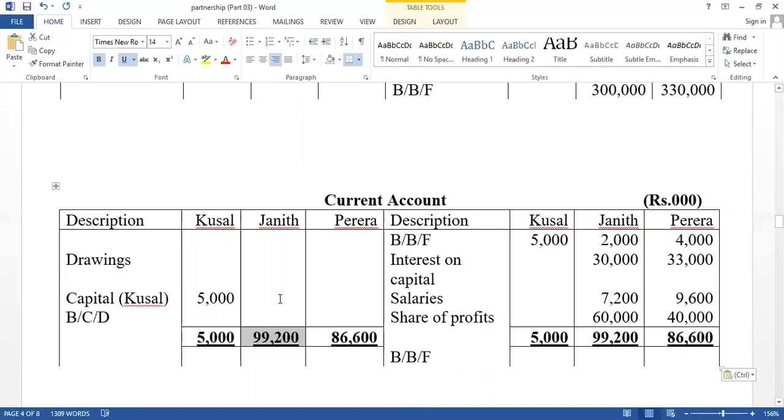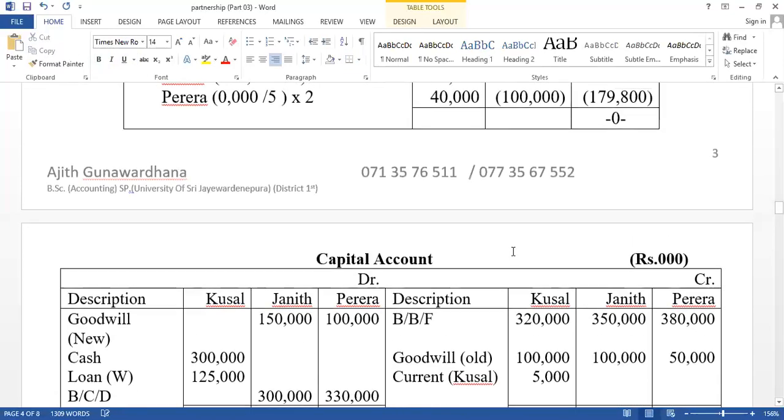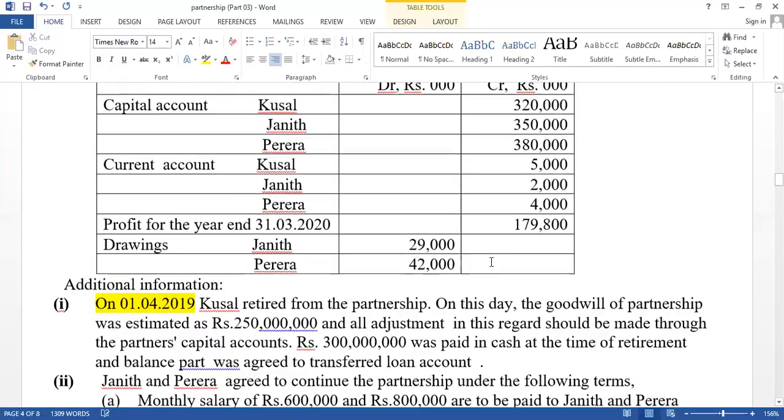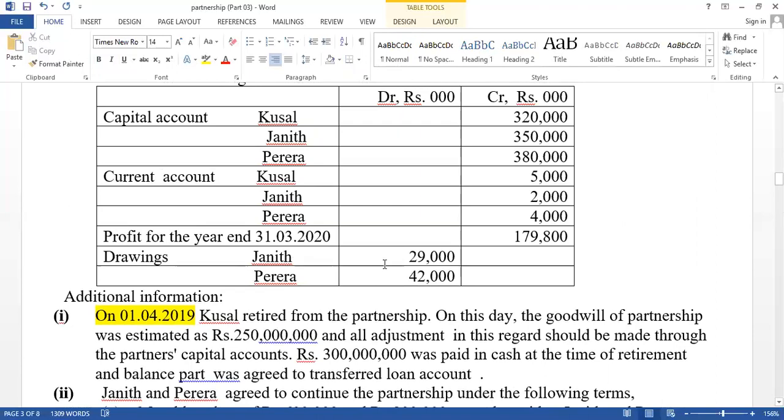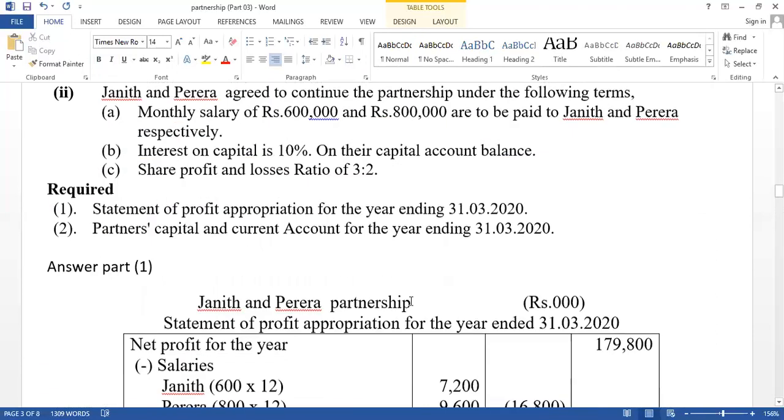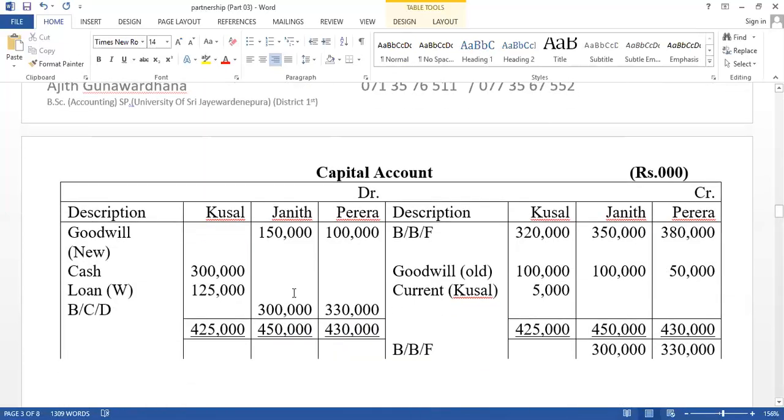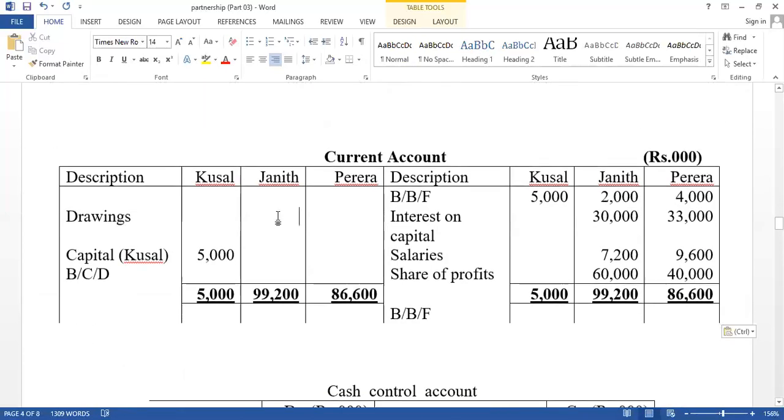And drawings are also given. Drawings are available in the trial balance. Therefore, drawings should be recorded on the debit side of the partners' capital account, current account: 29,000 and 42,000. Here 29,000 drawings and 42,000 drawings.